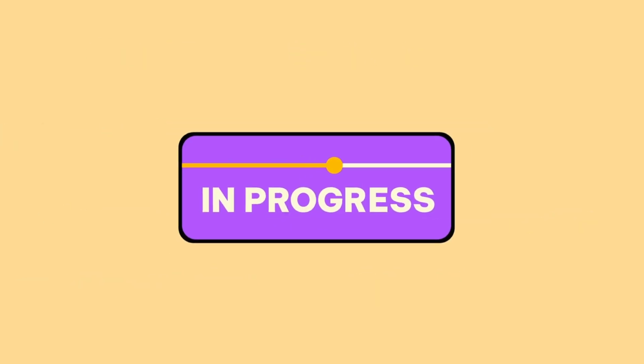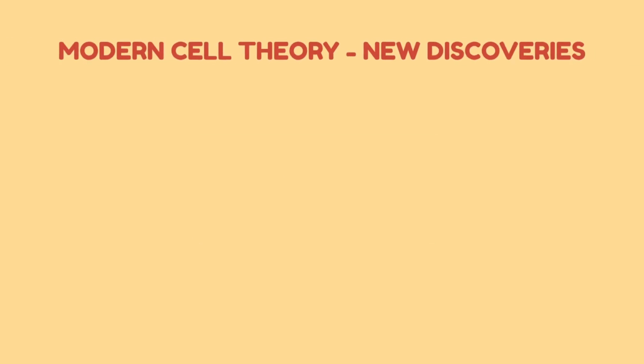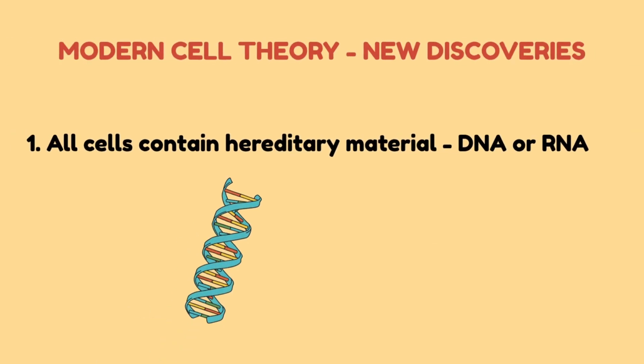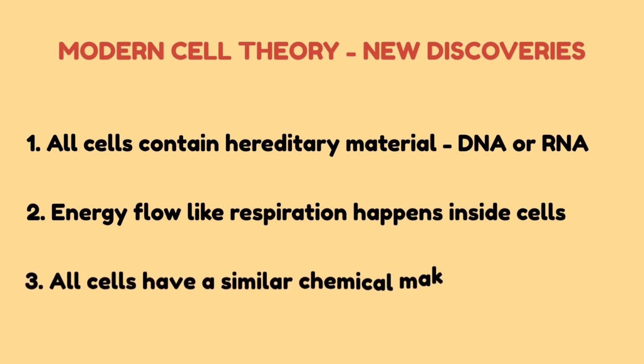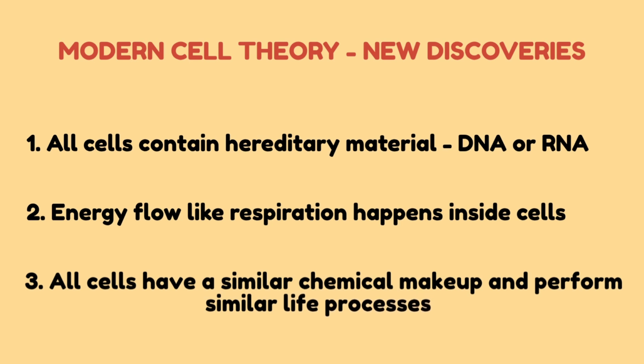As science progressed, new ideas were added to the theory called the modern cell theory, which contains the following ideas. 1. All cells contain hereditary material, either DNA or RNA. 2. Energy flow like respiration happens inside cells. 3. All cells have a similar chemical makeup and perform similar life processes.